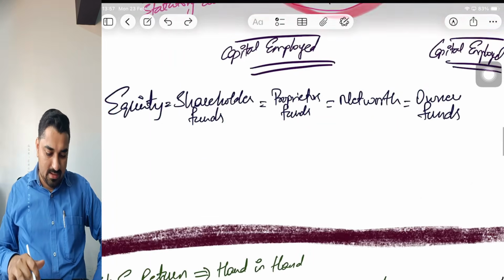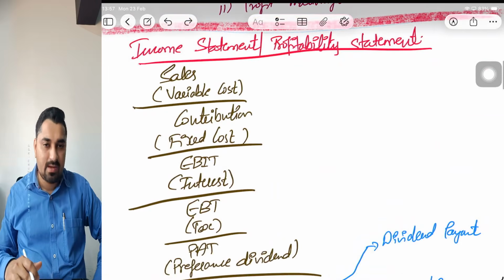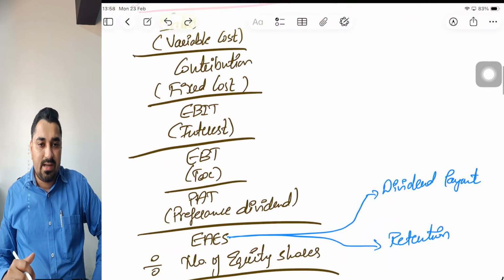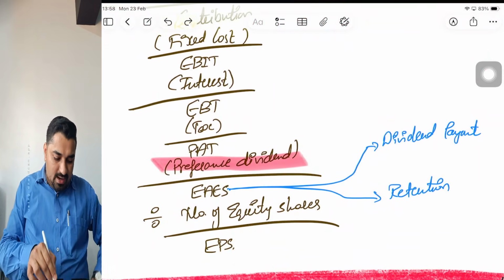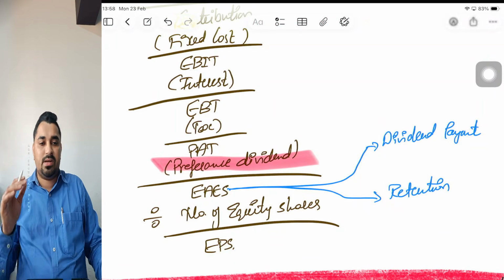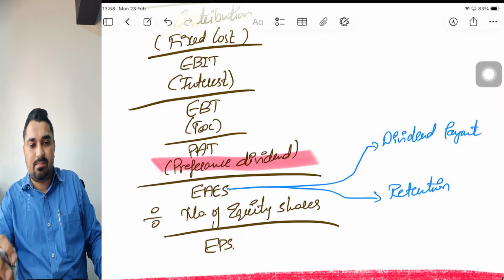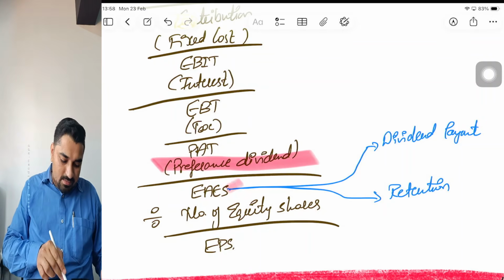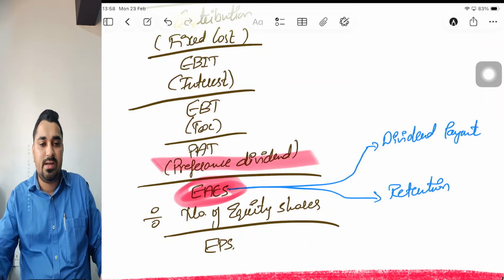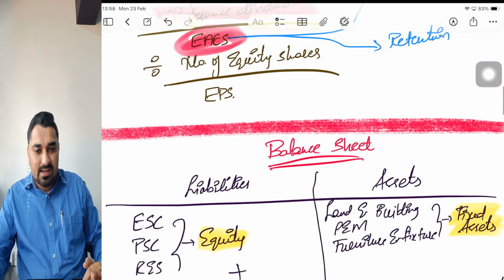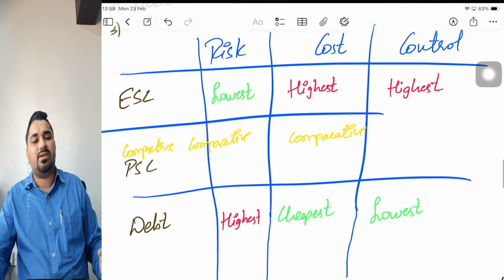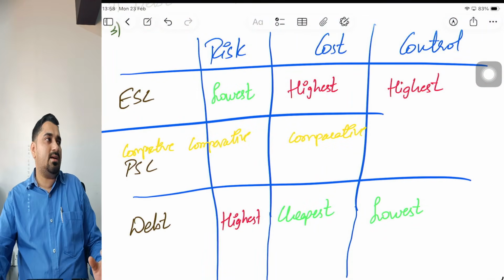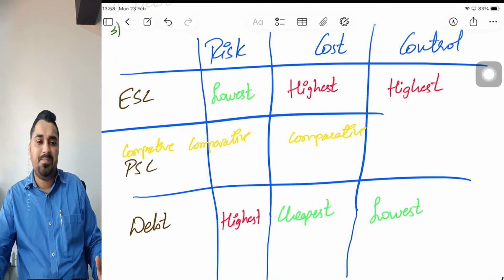I'll just come back to the profitability statement. If you see my profitability statement, sales minus variable cost, and whatever after paying preference dividend, the surplus that is remaining with the company will be enjoyed by your equity shareholders. So considering this reason, equity is always a costlier source of finance, because whatever return the company earns, the company either will pay it back as dividend or the company may retain it in the form of retained earnings.